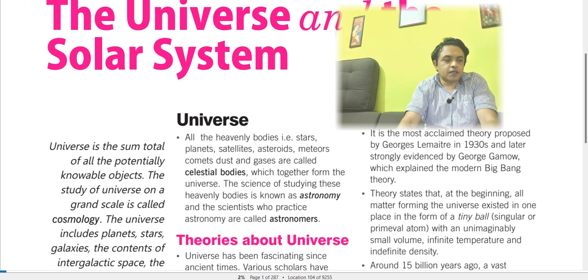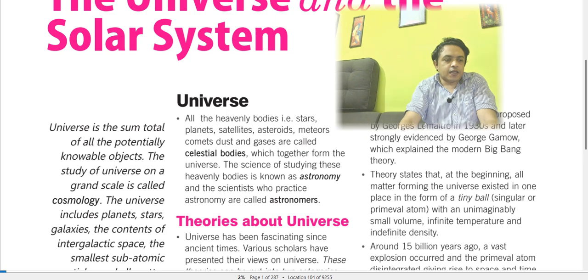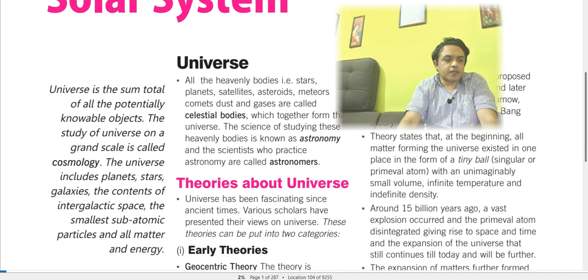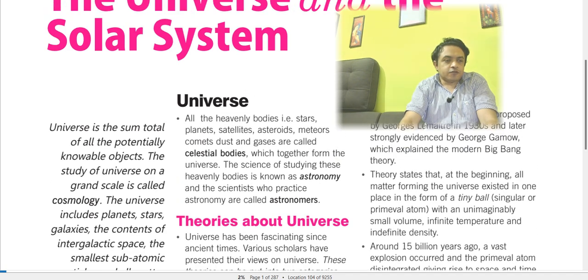The universe includes planets, stars, galaxies, and the intergalactic space, the smallest subatomic particles, and all matter and energy, right? When the study of the universe is done on a grand, bigger scale, it is called cosmology. All the heavenly bodies, that is stars, planets, satellites, asteroids, meteors, comets, dust and gas, are called celestial bodies.